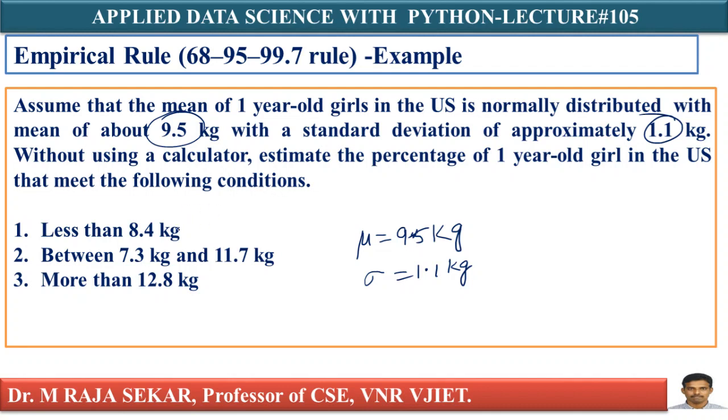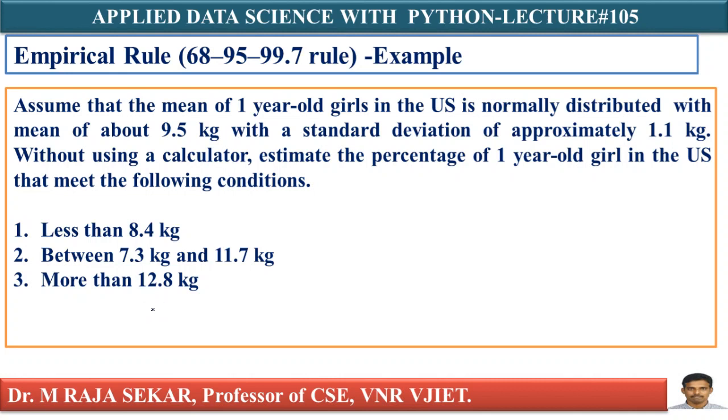His intention is you have to find the probability of a baby less than 8.4 kgs weight. The probability of a 1 year old girl between 7.3 kgs and 11.7 kgs. Also, you have to find the probability of a 1 year old girl whose weight is greater than 12.8 kgs.